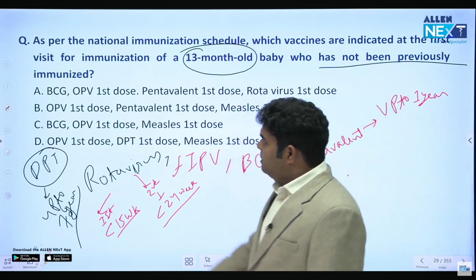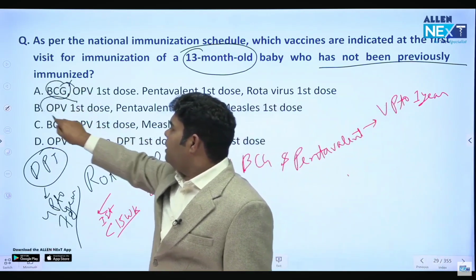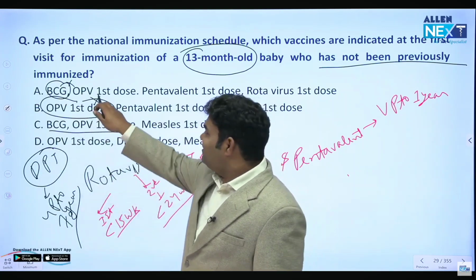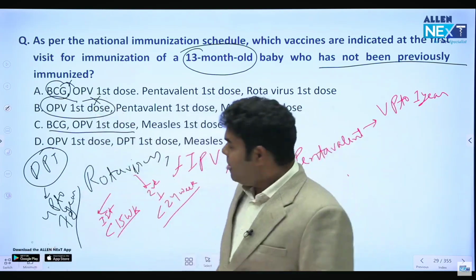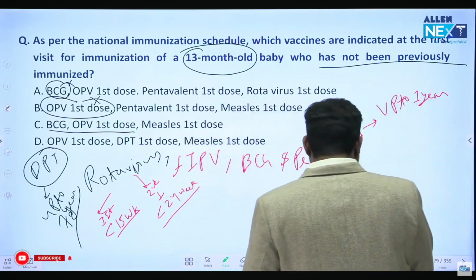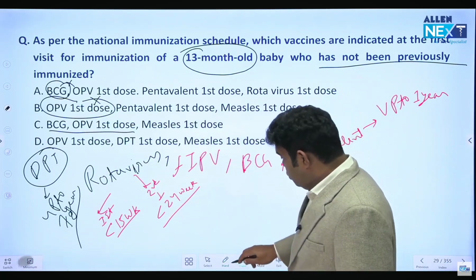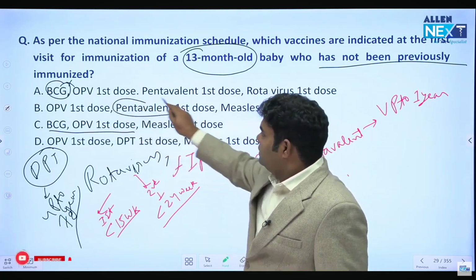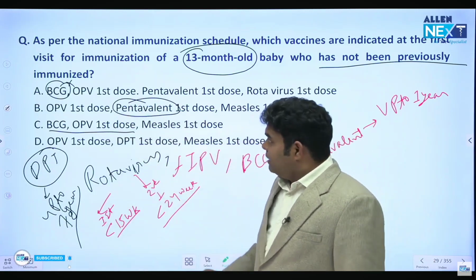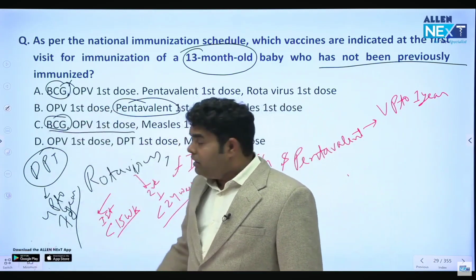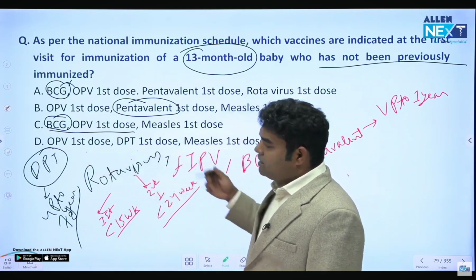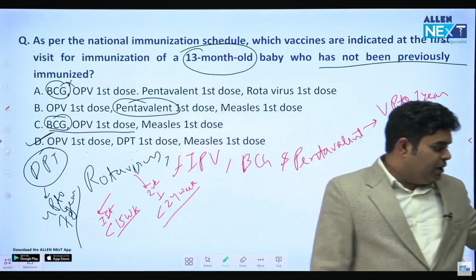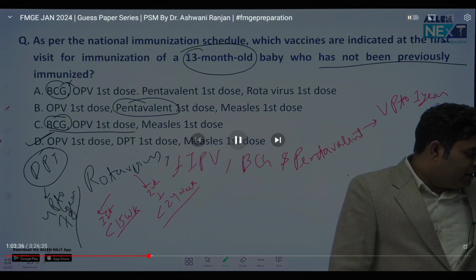Now let's see the answer. Of course, BCG we cannot give, so option 1 is ruled out. OPV we cannot give, so option 2 is ruled out. But it is not OPV, it is OPV first dose because it is coming for the first time. In option B, they are writing pentavalent, and pentavalent we cannot give after 1 year. So these three are ruled out. In option D, we have OPV first dose, DPT, and measles. All these three we can give after 1 year. So the correct answer will be D. Very good, Nida Ansari, Prince Yadav, JV, Mans.